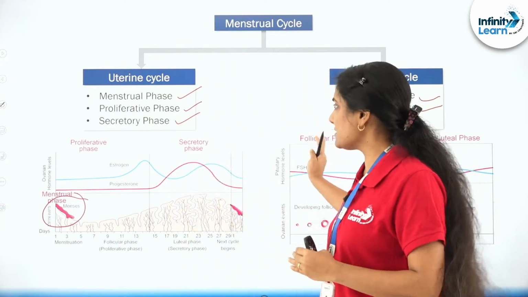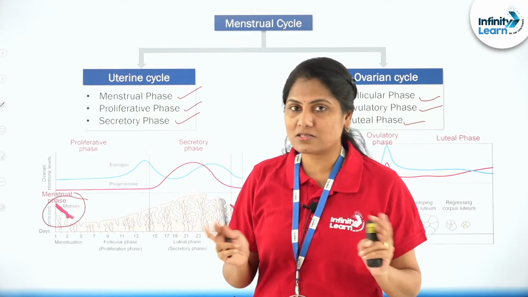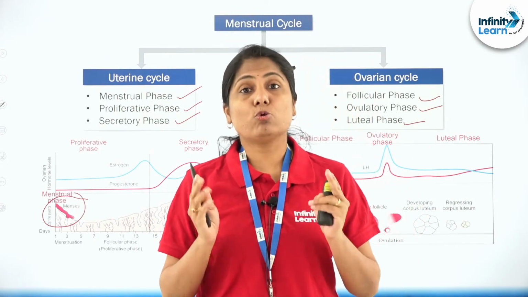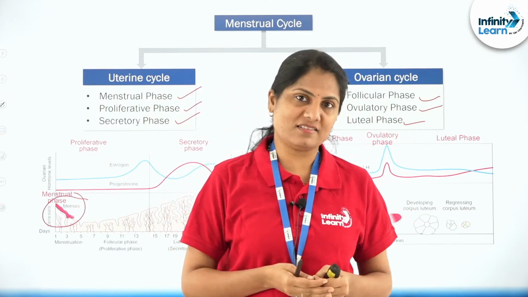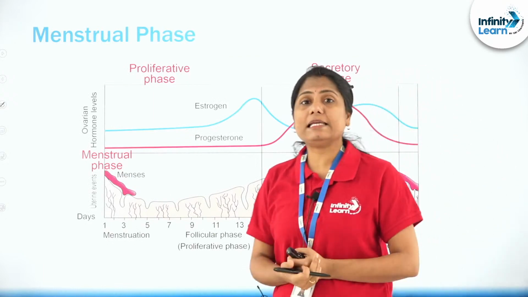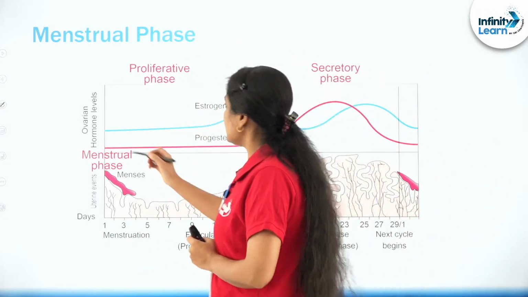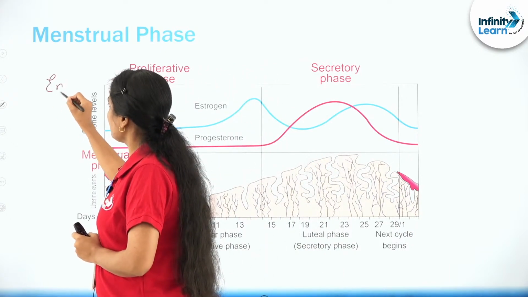So these phases are occurring simultaneously. So you can co-link these also. It's very, very important that you correlate and study these cycles, right? So menstrual phase, what exactly is happening in the menstrual phase? It is the endometrium layer.